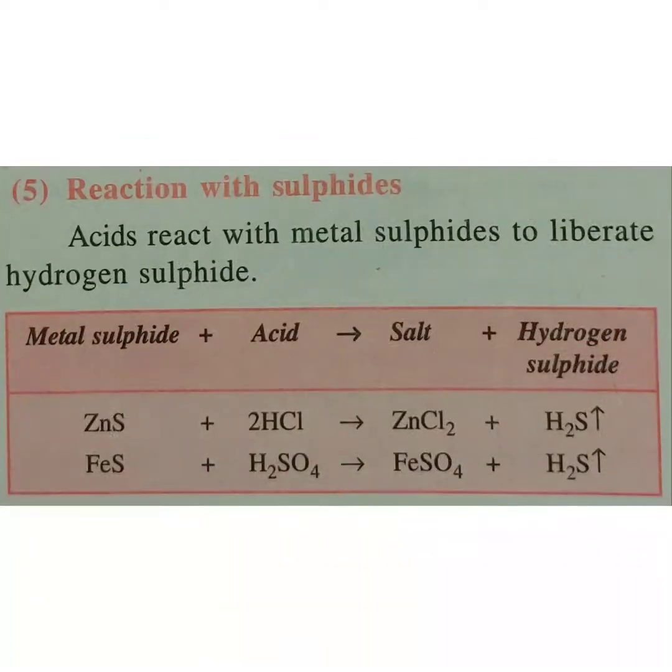Our next chemical property is reaction with sulfides. So acids react with metal sulfides to liberate hydrogen sulfide. Hydrogen sulfide is a gas, so in the reaction you are going to show it with an arrow sign upward. And I hope that you remember the special quality of H2S gas. It has a very awful smell, the smell of rotten eggs. So metal sulfides react with acid to give you salt and hydrogen sulfide.